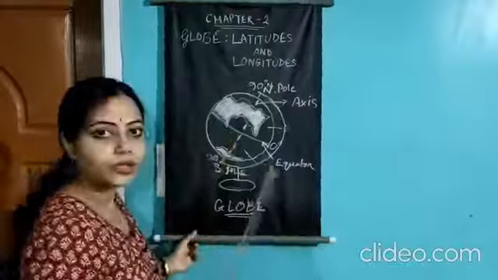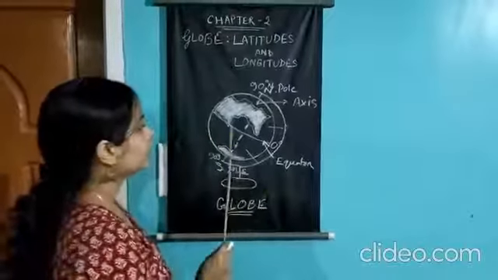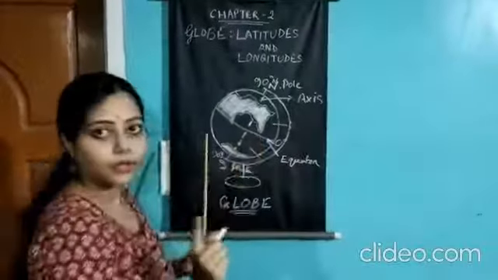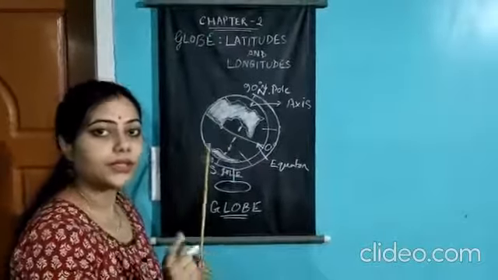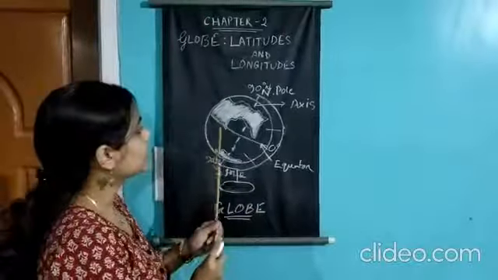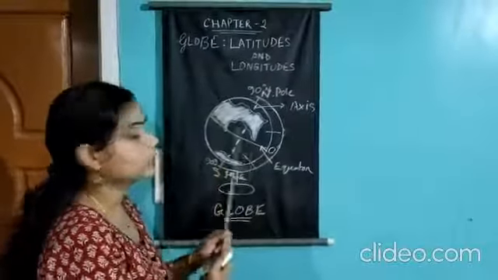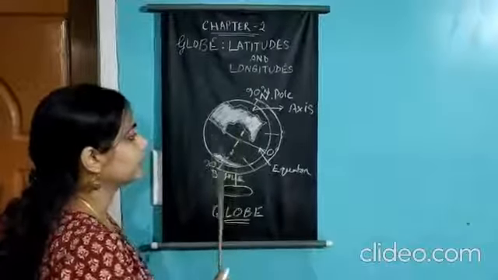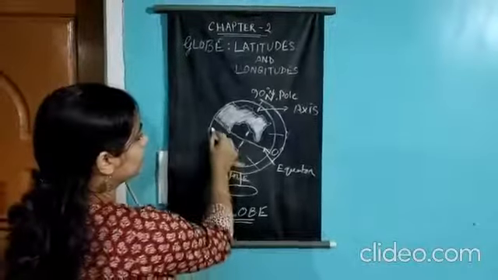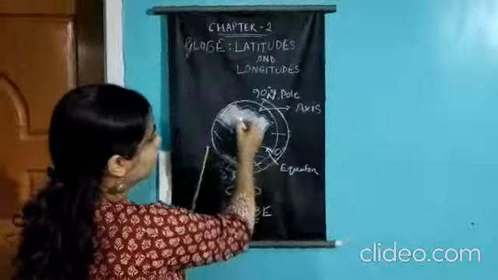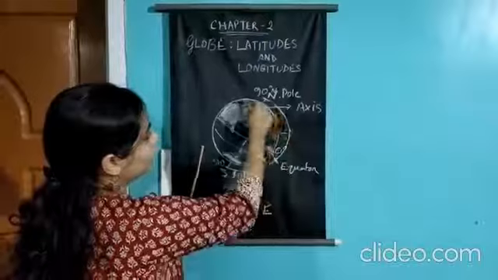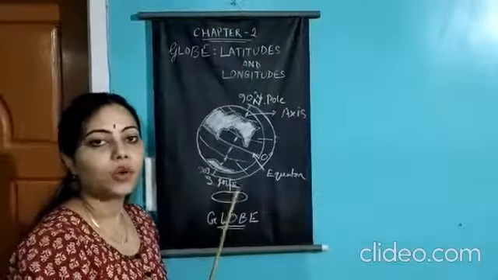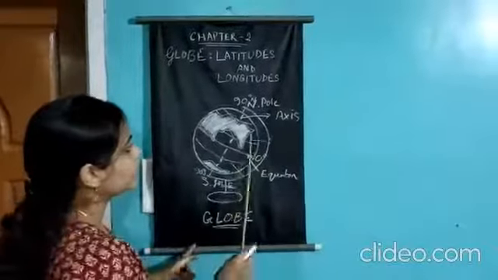Clear up to this? Okay, so next are the latitudes. The equator, as I have already told, is an imaginary line. Okay, so it is a latitude, that means it is the latitude which divides the earth into two parts. Clear? So all the latitudes, or we can say the circles above the equator up to the North Pole and from the equator to the South Pole, are called the parallels of latitude.